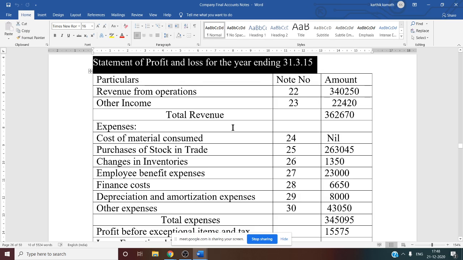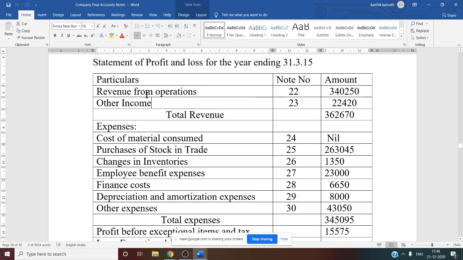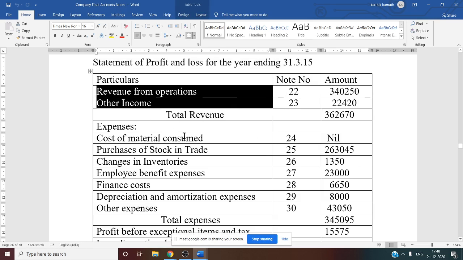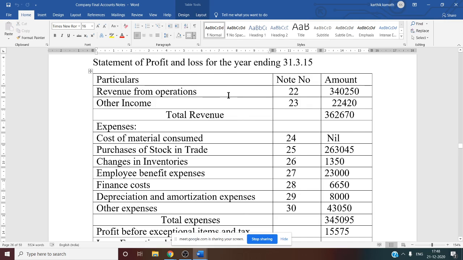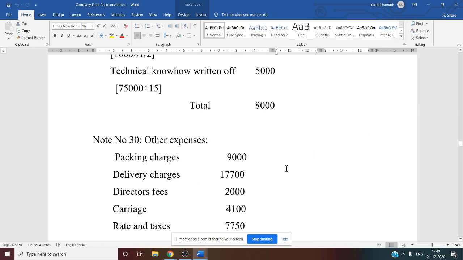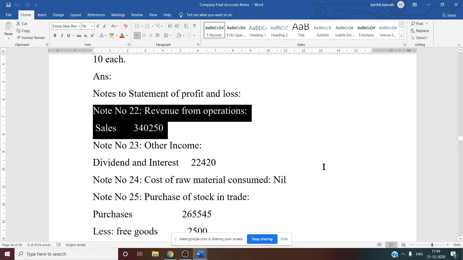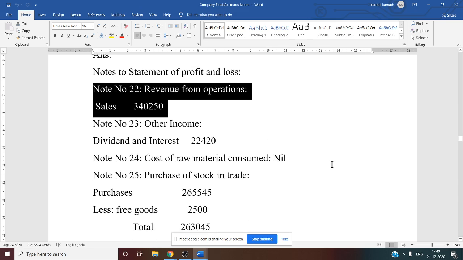Now in the particulars column, in order to get total revenue, we have to add two items: revenue from operations, working note number 22, and other income, working note number 23. So first we want the working note number 22 answer. First write under particulars: revenue from operations. Write the note number, that is 22, and the amount you can get by seeing the working note already prepared. See this working note number 22, revenue from operations, only sales information. So write that information.